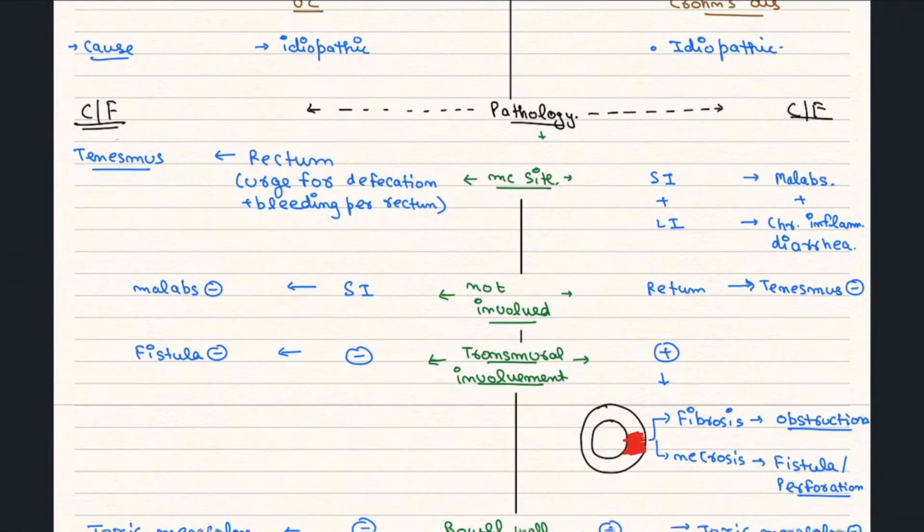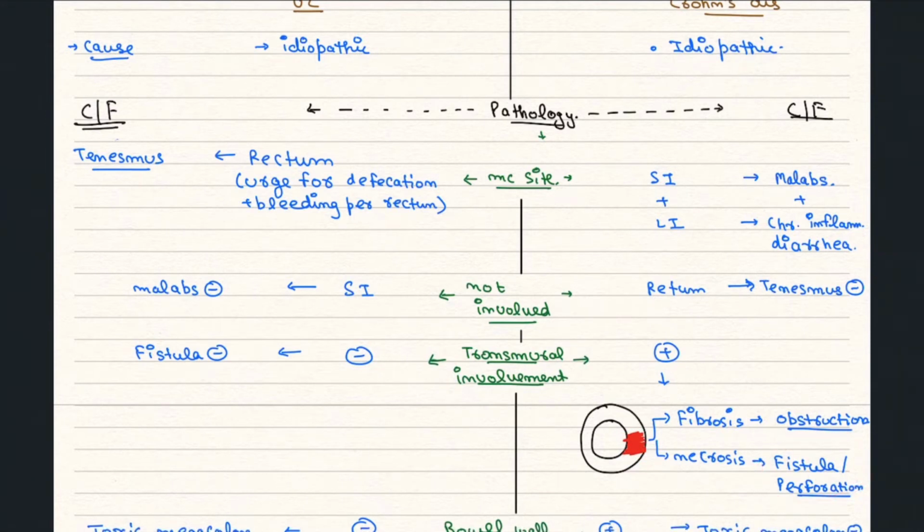Now what happens in Crohn's disease? In Crohn's disease there is transmural inflammation, that is all the layers of the intestine are involved: mucosa, submucosa, muscularis, serosa. All are affected. So there will be fibrosis. Fibrosis will occur and it will block off the lumen. It leads to obstruction. If there is necrosis of all the layers, then fistula or perforation will occur.